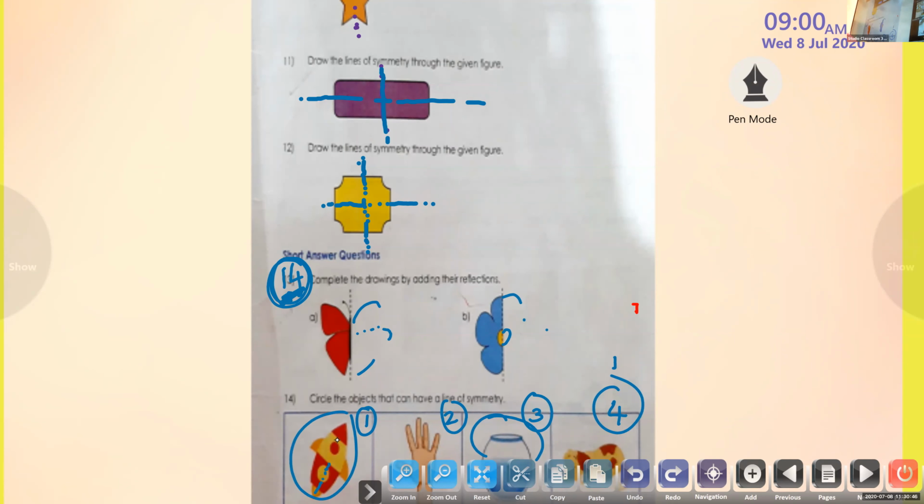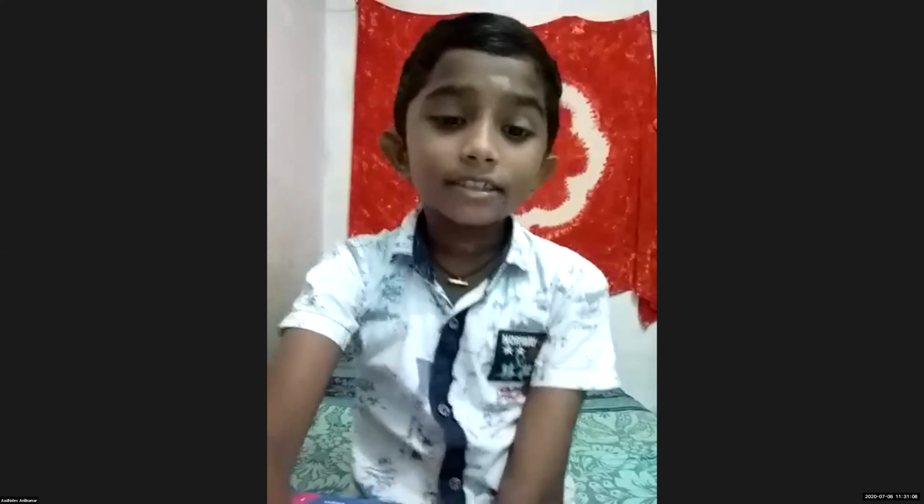Ma'am, dog. Can we make it? No. Hand we can make. Children, only this one. Car, ma'am, the car. Where is the car? There are 8 pictures there.